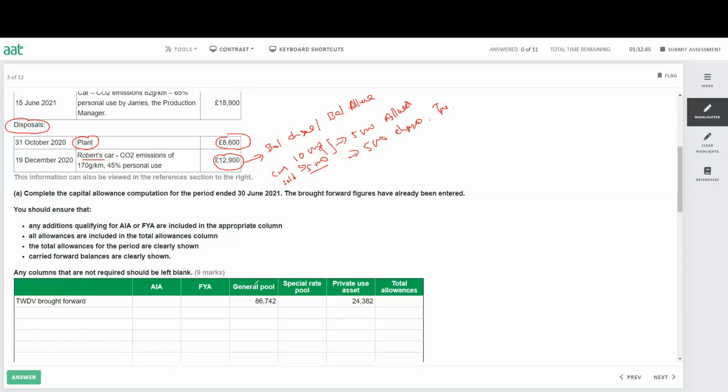In the exam, we'll have these columns: AIA, FYA, general pool, special rate, private use asset, and total allowance. We have to complete this table. They give us the opening balance, tax written down value, brought forward. They give us the general pool and private use. Now we have to do the additions and the disposals to complete this table. So let's try to do it. We already know all the information. Now we're going to complete the question.